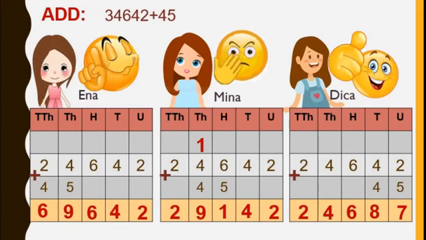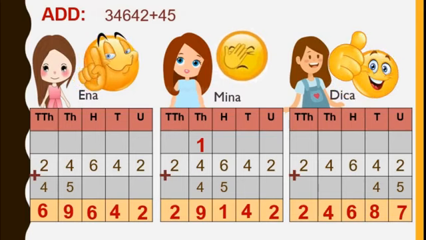Always start the number writing from unit place. See how Dika wrote 5 in the unit place and 4 in the tens place. That is the second number. But what about Meena? No, she has done that wrong here. She has written 45 in thousands and hundreds place. Totally wrong.